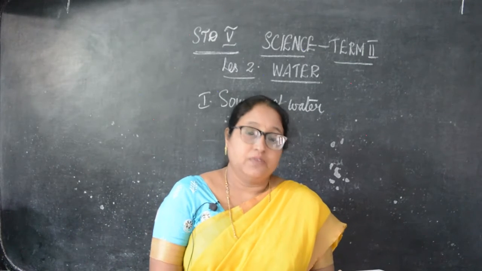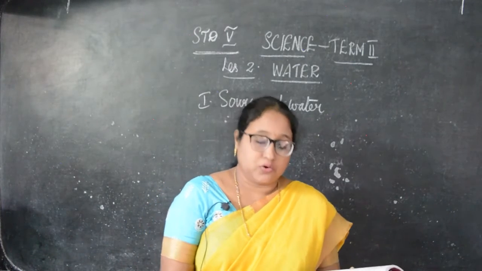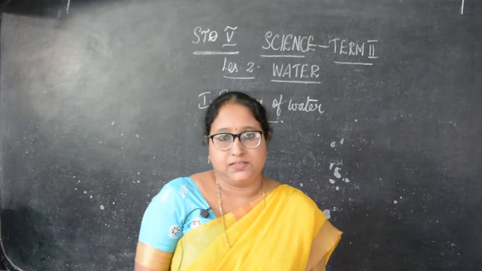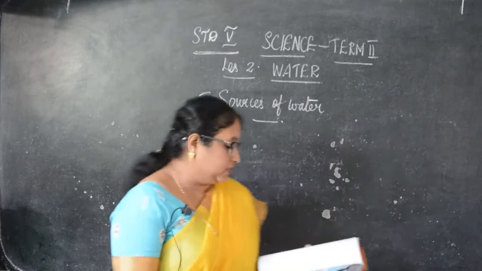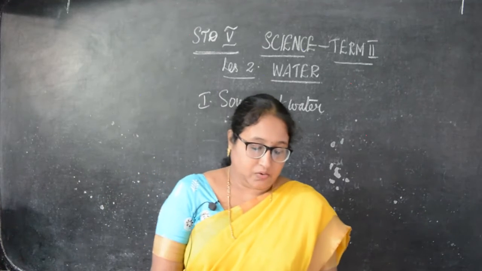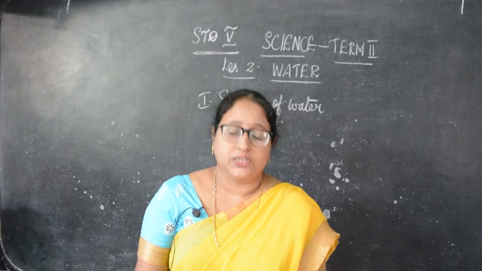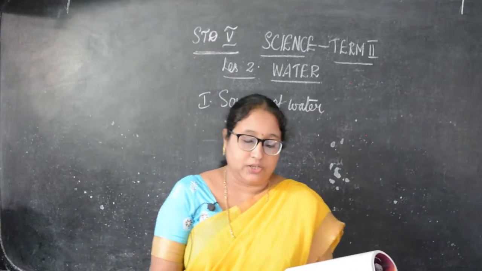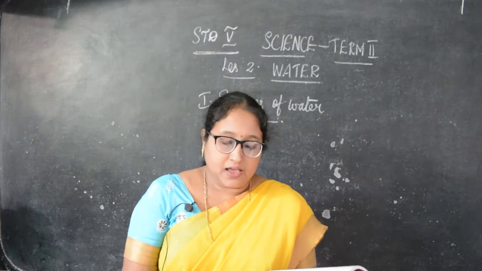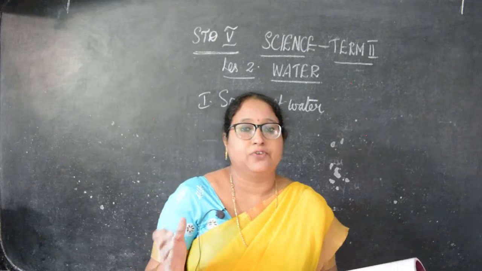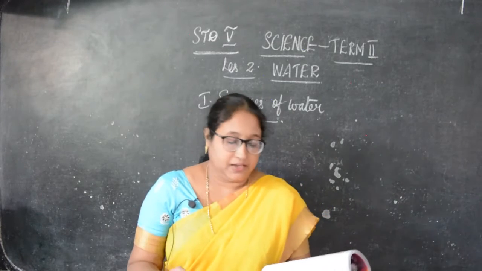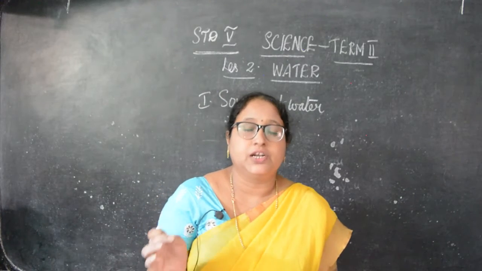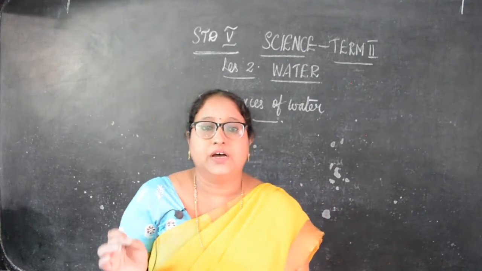Now in this lesson, we'll study about the sources of water, how to manage it and how it is polluted, and the polluted water causes diseases. Okay, children? Now as I said, first we'll see the sources of water. What is the most abundant substance on the earth? Abundance means large quantity. It fills the seas, rivers and lakes. So we can see full of water in the lake, sea and the rivers. And water covers more than 2/3 of the earth's surface. How much, children? 2/3 of the earth's surface is covered with the water.